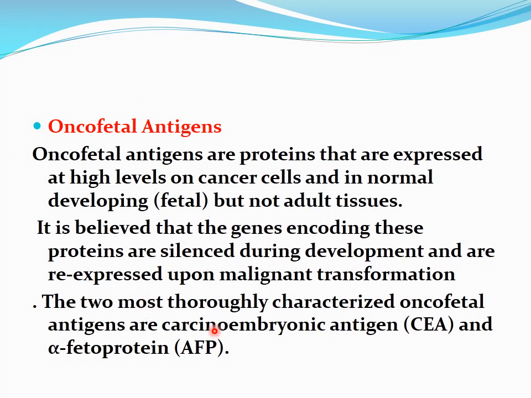The two most thoroughly characterized oncofetal antigens are carcinoembryonic antigen and alpha fetoprotein, which are raised many fold in many cancers, including colorectal carcinoma and hepatocellular carcinoma in human beings.